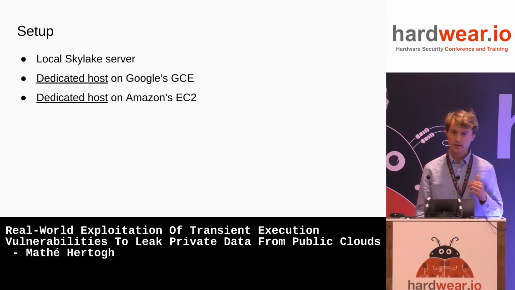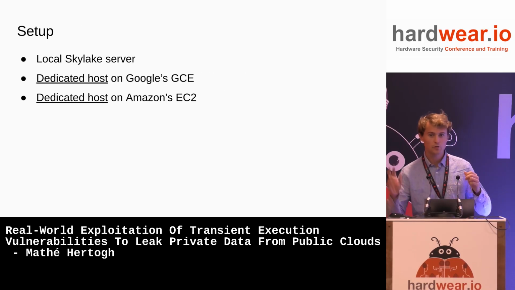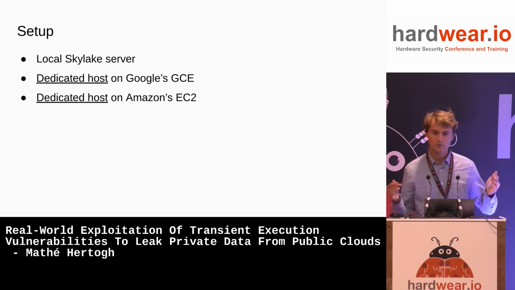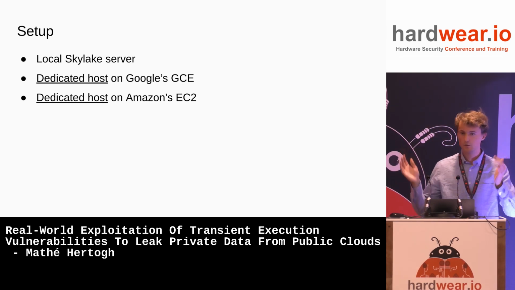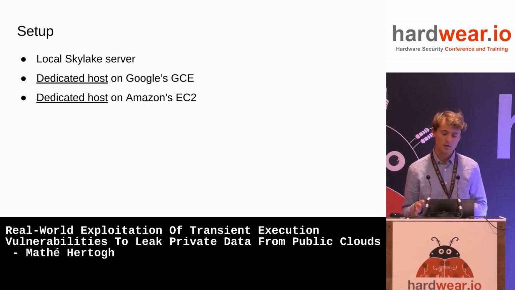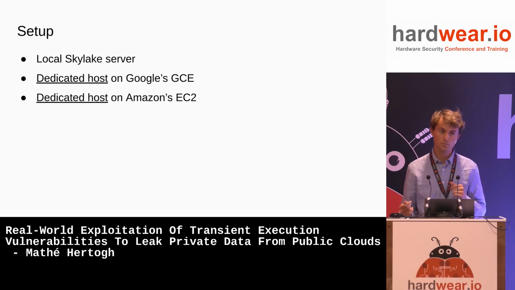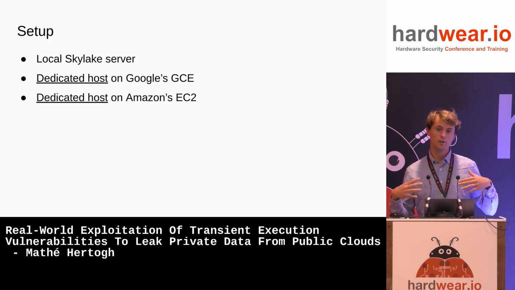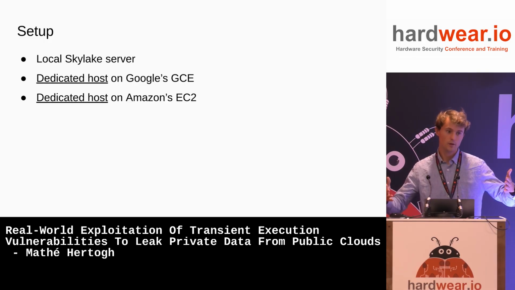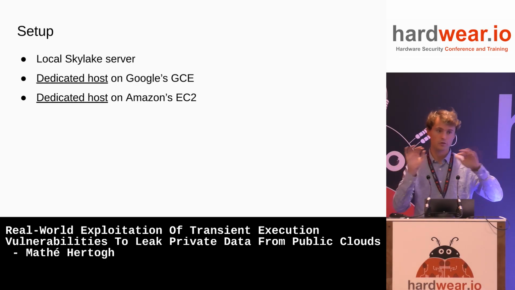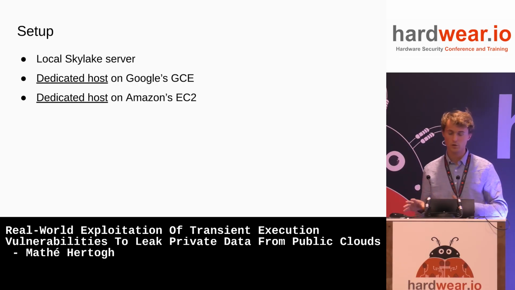Let me talk a bit about the setup. So we targeted 3 clouds, you could say. One of them was just a local Skylake server in our lab. So we had full-blown access to it, physical access to the hypervisor, everything, which was nice for debugging. And then there was the Google Cloud and the Amazon Cloud. And on both, we rented dedicated hosts. So what this means is you rent an entire physical machine, and the cloud says to you, you will be the only customer on this machine. And now you can put VMs on there. There will be no other customers on there.